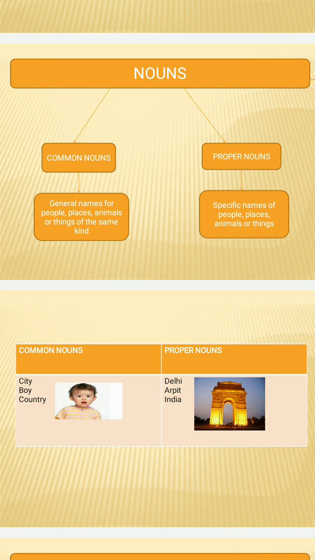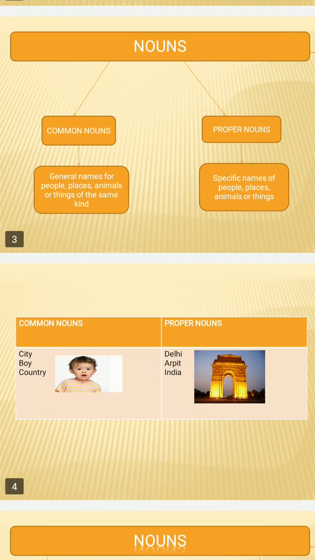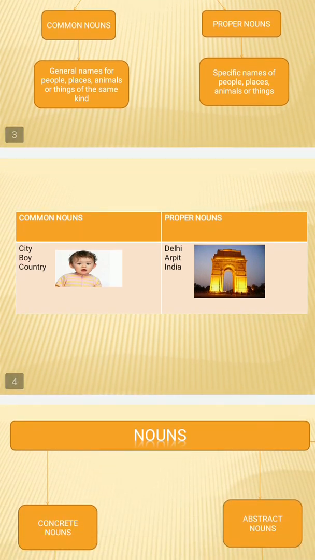Proper nouns are the specific names of people, places, animals, or things. Specific means the special names given, like New Delhi. New Delhi is a special name that is given to a city. Arman is a special name given to a person, so that is a proper noun. Now have a look at the pictures. The common noun is city. All the cities collectively are known as cities only.